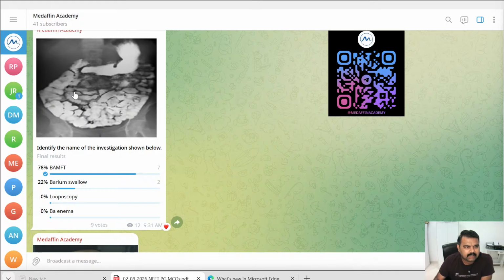And if you see, there are a lot of small bowel intestinal loops which are visible right now, right? So stomach and small intestine loops are visible. Large intestine loops are very few. So it can be a barium swallow or BAMFT. So what is BAMFT? Barium and Meckel's diverticulum follow through. This is the name of the investigation.